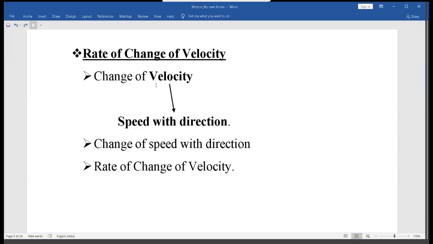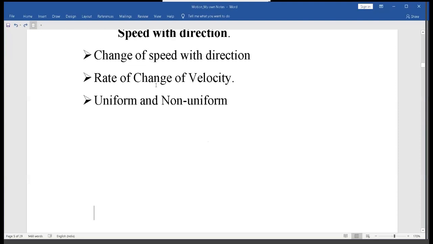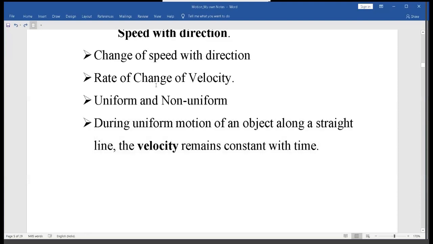Now, we know that there are two types of motion, uniform motion and non-uniform motion. Let's first understand what happens during the uniform motion. See, during uniform motion of an object along a straight line, the velocity remains constant with time.